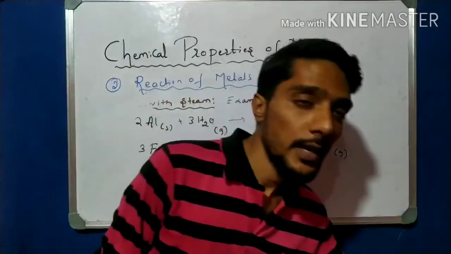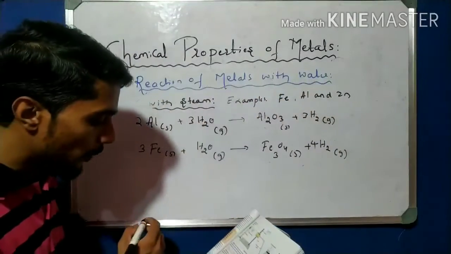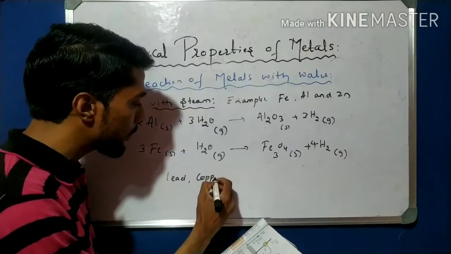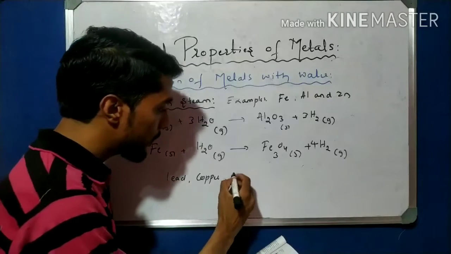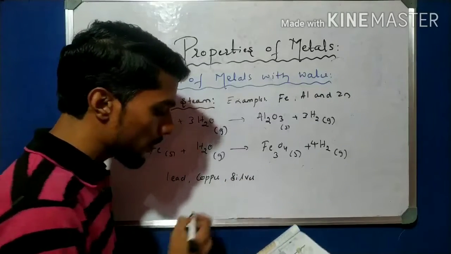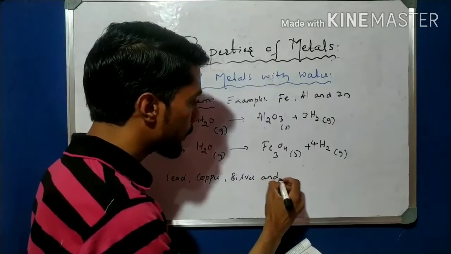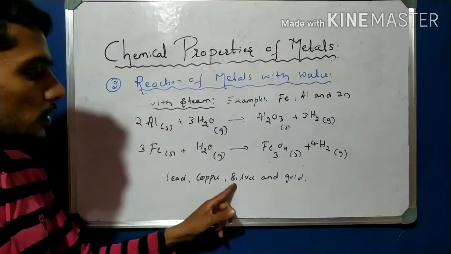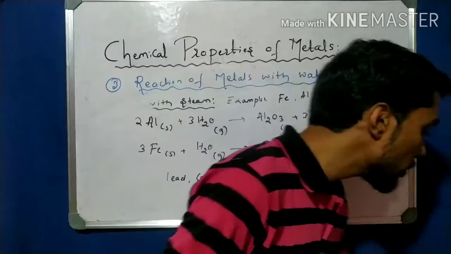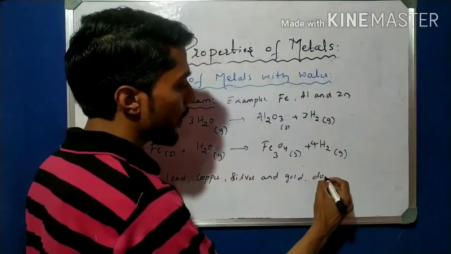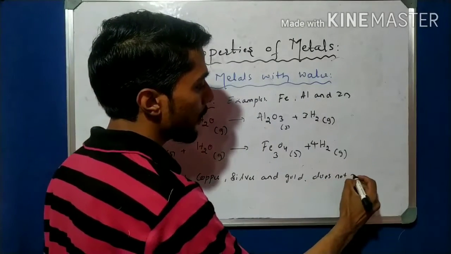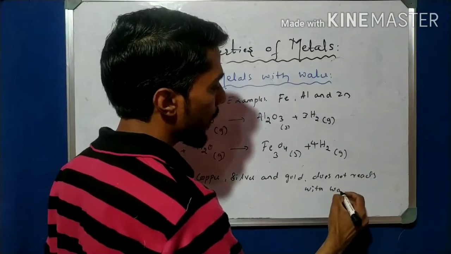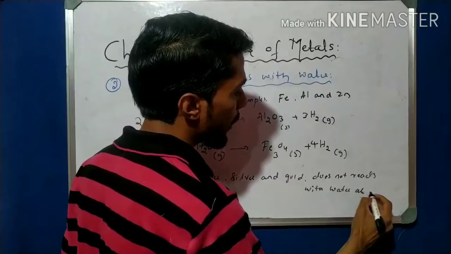And some metals, for example lead, copper, silver, and gold, do not react with water at all.